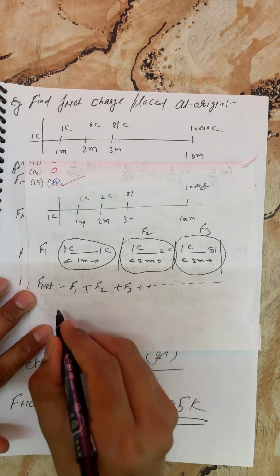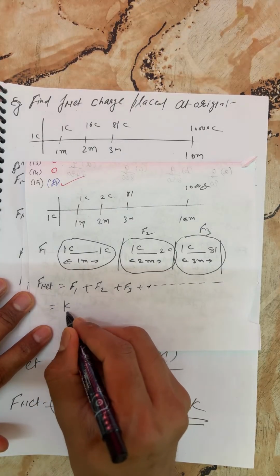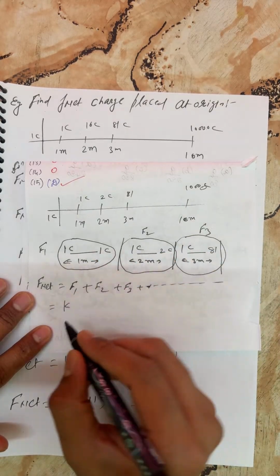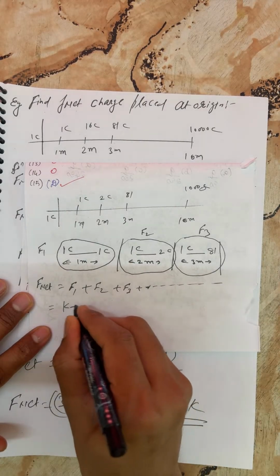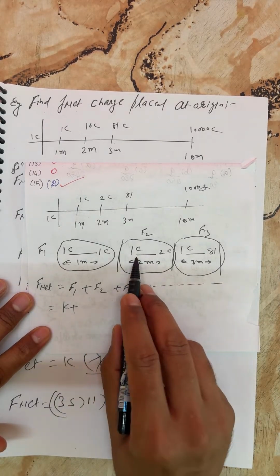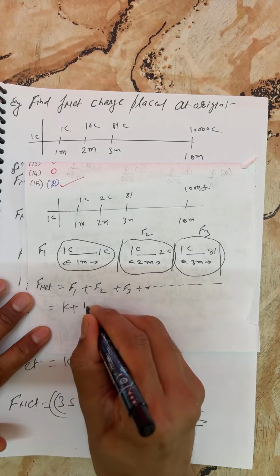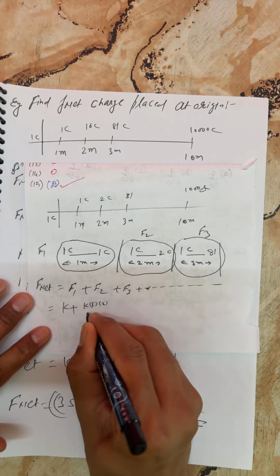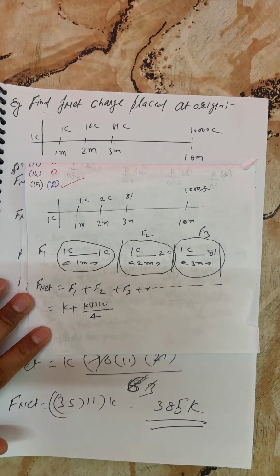Right. For F1, I can apply the formula K Q1 Q2 by R square. So 1 into 1 remains 1, and 1 whole square remains 1, so no need to write anything. Plus F2: 1 coulomb into 2 coulomb. You could write K Q1 Q2 by 2 whole square. Right? Okay.